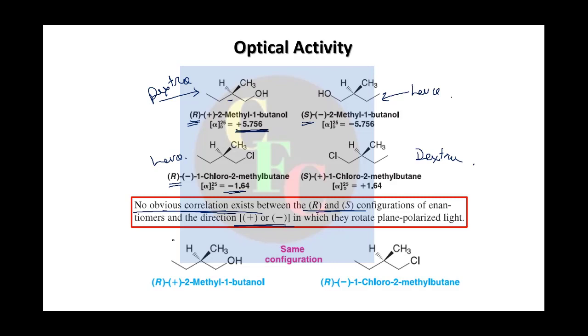Here they are different compounds, so they are not isomers, but they have the same configuration around this chiral carbon, that is R. But in this case this is dextro, because it has plus, whereas this is minus, and that's why it is levorotatory.